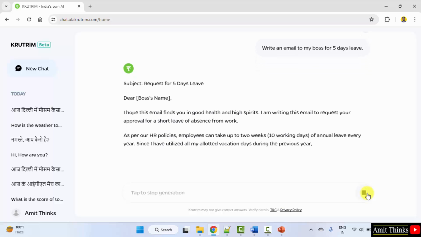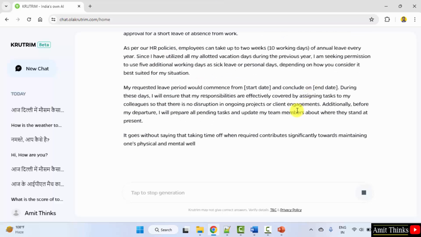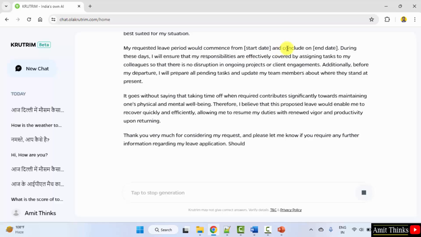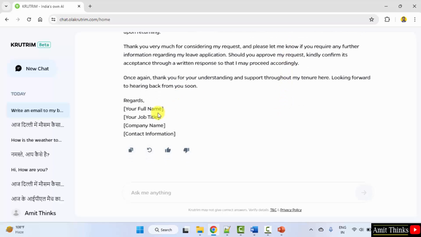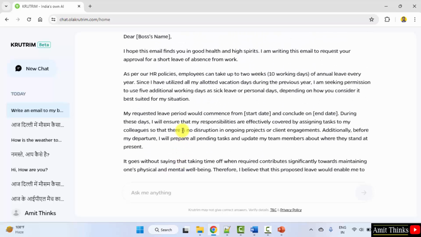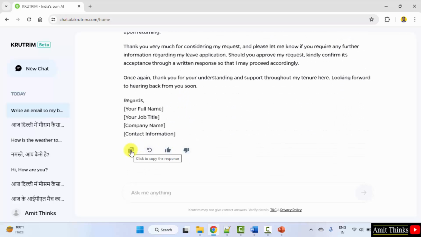So here is the email. Perfect. You can add your boss name. Subject is visible. And you can also add the start date and end date, and your name, job title, company name, and contact information also. You can copy the email from here.